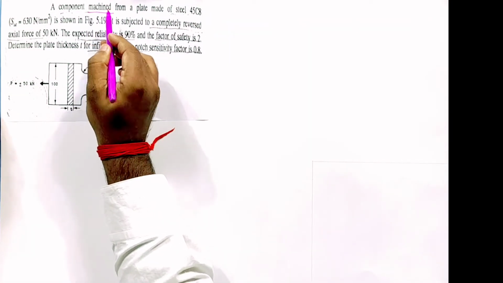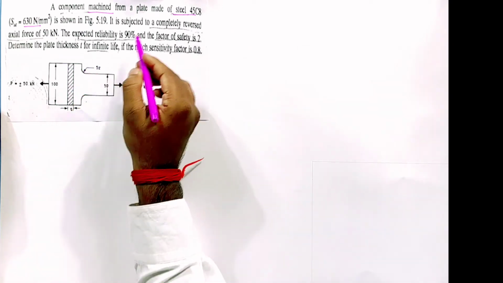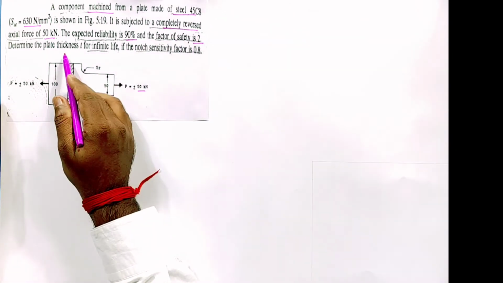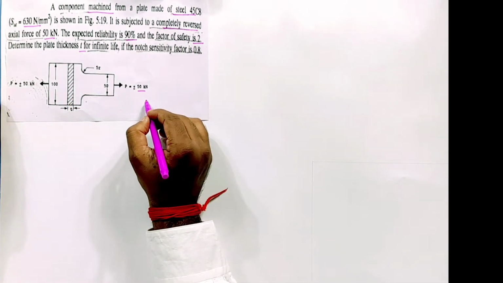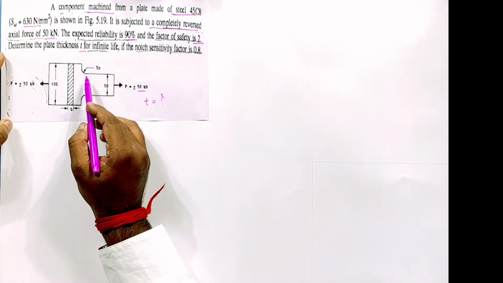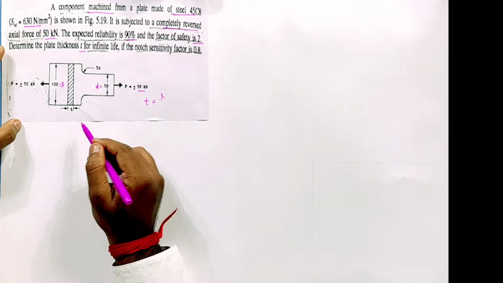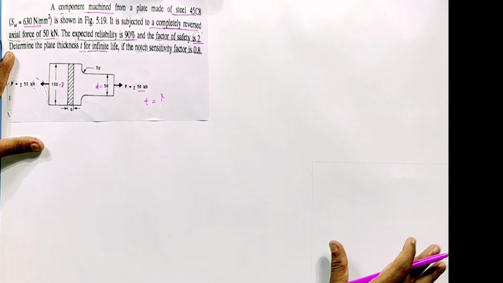Okay, now we'll start with the next numerical. A component machine, K required, we can calculate. A plate of steel, 45C8, SUT 630, shown in figure, subjected to completely reversed stress, it means endurance limit, 50 kilonewton load. Here they have mentioned the expected reliability 90%, factor of safety 2. Determine the plate thickness, we need to calculate t equal to question mark. The rest of the things are given in the figure, like fillet radius, this is small d, this is capital D, and the load they have mentioned. So we need to calculate one by one.